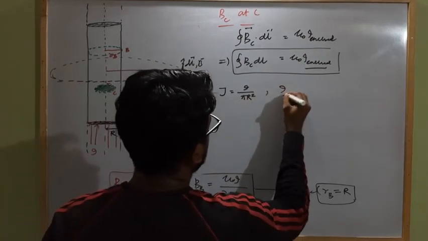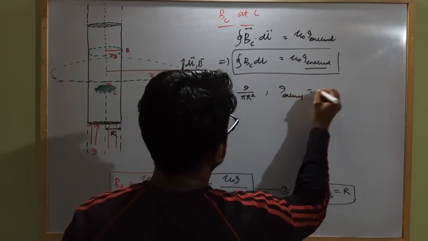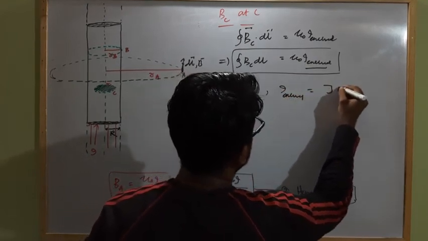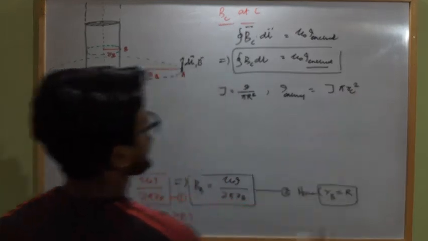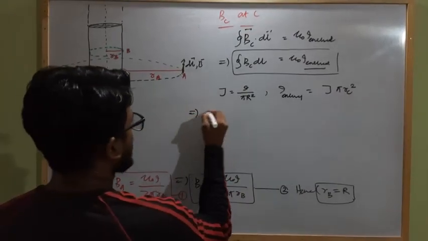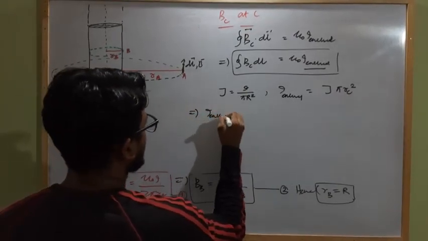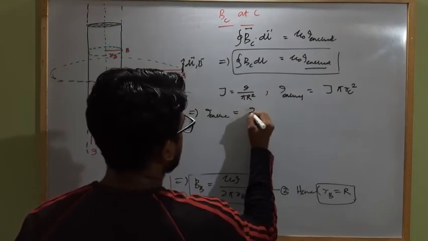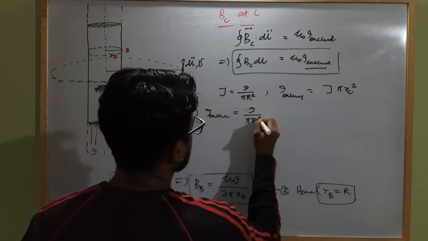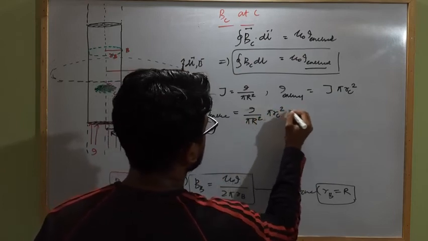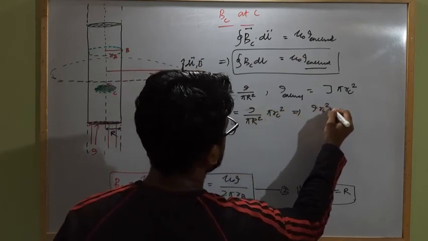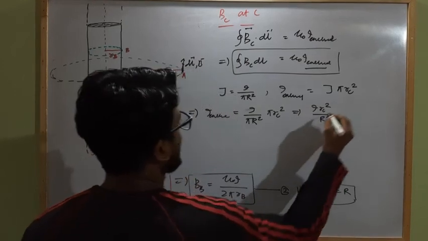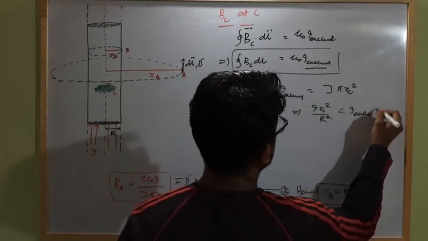So I enclosed will be how much? J into pi RC square. So this implies I enclosed will be I by pi r square into pi RC square. This implies I RC square by r square equal to I enclosed.